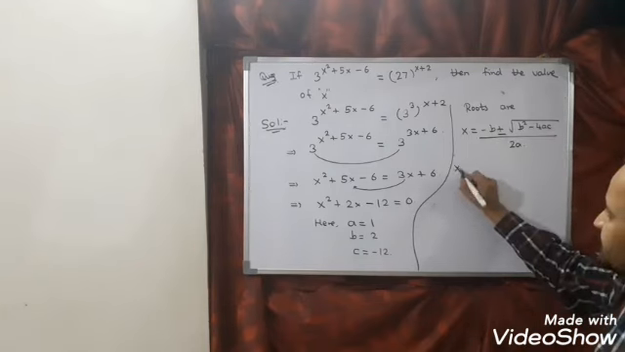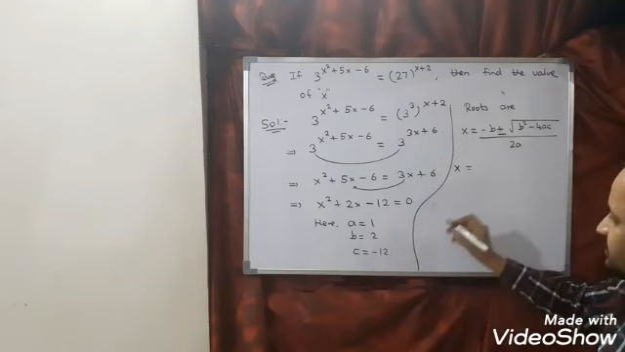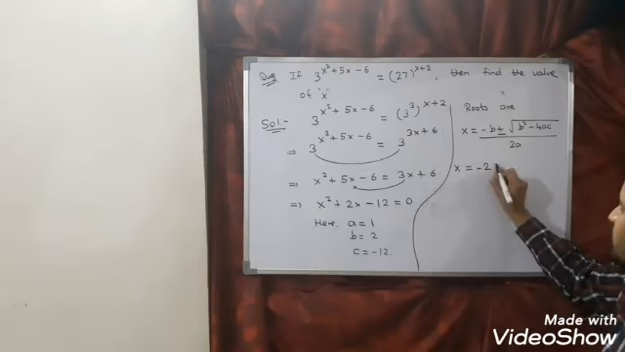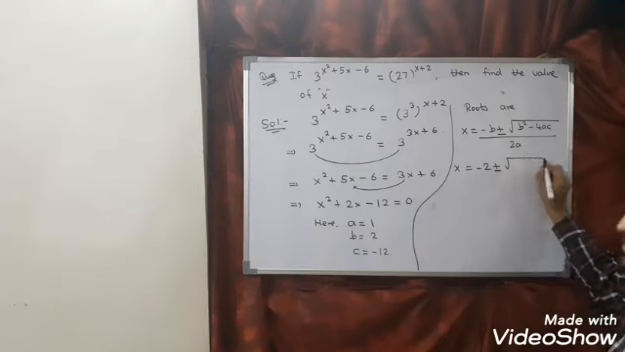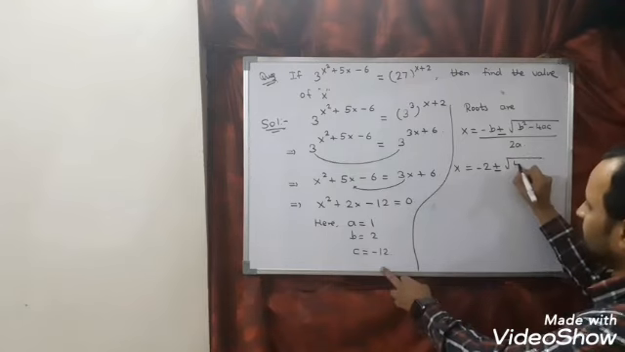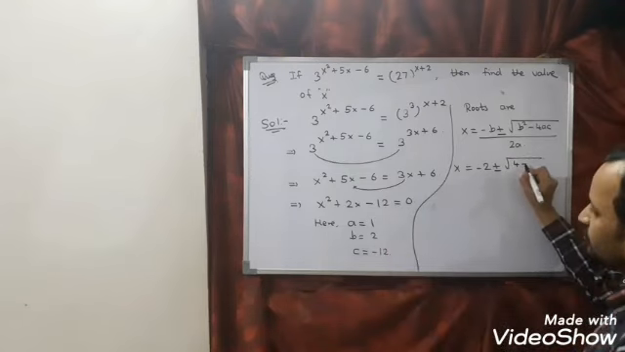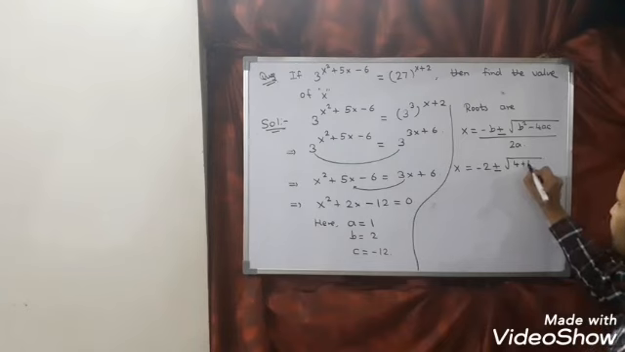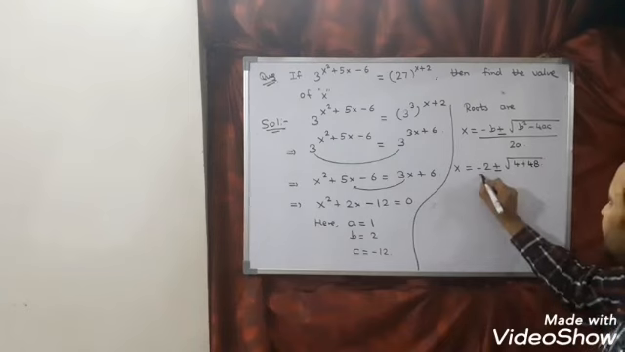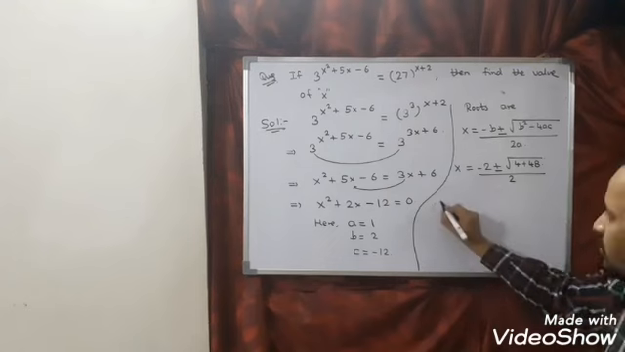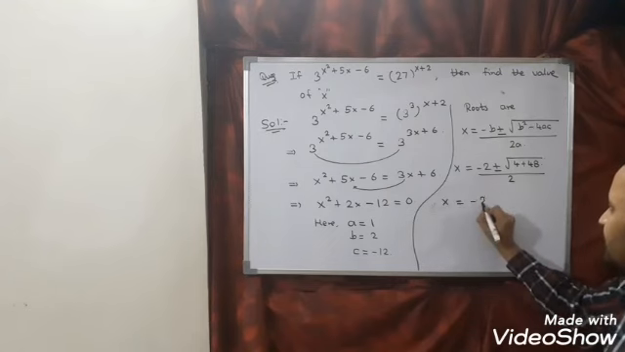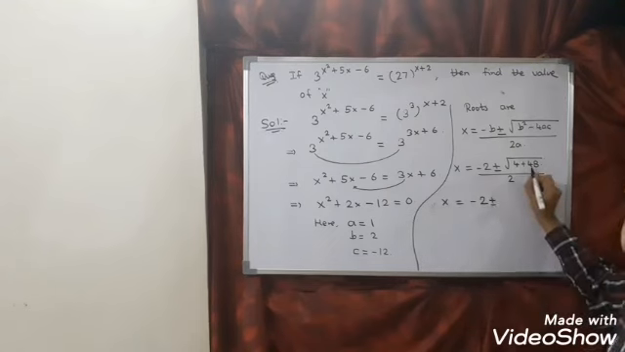So apply. x is equal to, what is minus b? So minus 2 plus minus square root of b square. So what is b square? 4 minus 4ac. I think plus will come, 48, divided by 2a, which is 2. Or this I can say x is equal to minus 2 plus minus root 52, divided by 2.